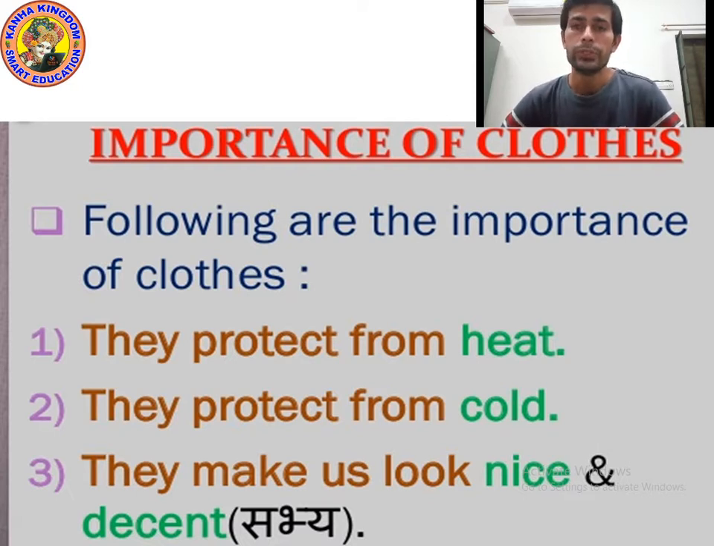We should not wear torn clothes, and we should not wear dirty clothes, because dirty clothes have different kinds of germs, and we should wash our clothes regularly, timely. So please write down the points which are written on the screen. I am giving you 10 seconds.